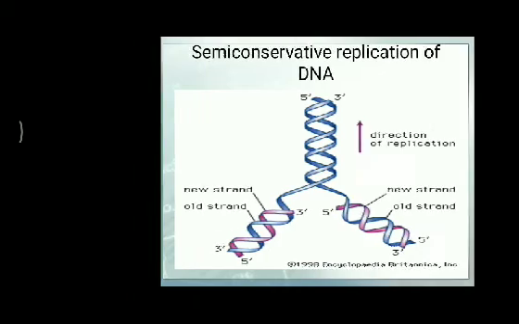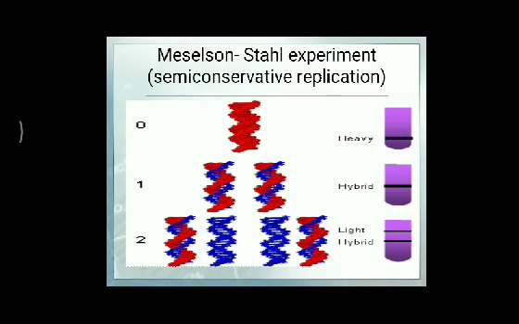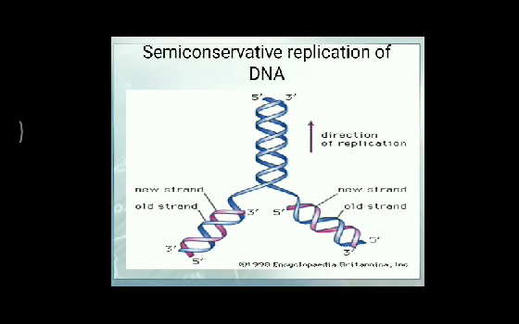That is the process we consider in the semi-conservative replication of DNA. Replication of DNA is the main process which occurs during the S phase of the cell cycle. Whenever cell division takes place, I think you have studied about the S phase.